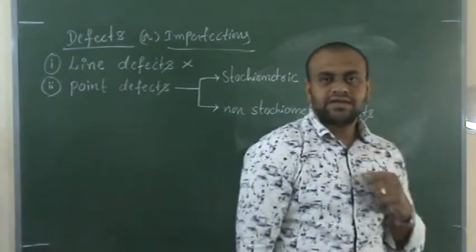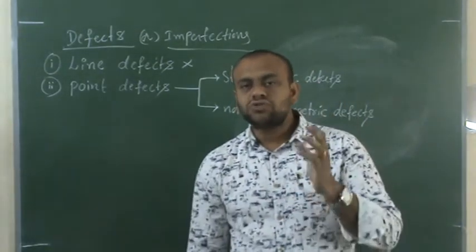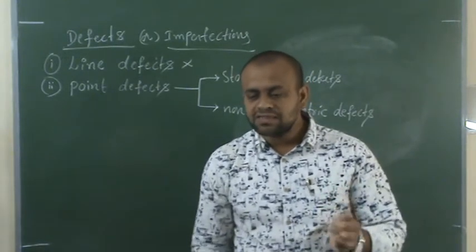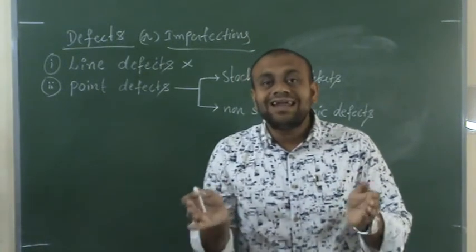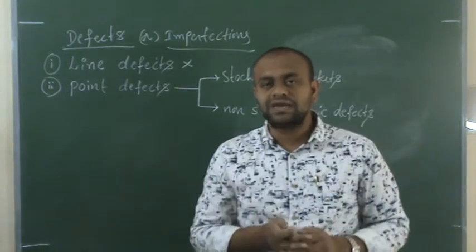What do you mean by stoichiometry and non-stoichiometry? Stoichiometry means the composition does not vary. Then it is said to be stoichiometric.